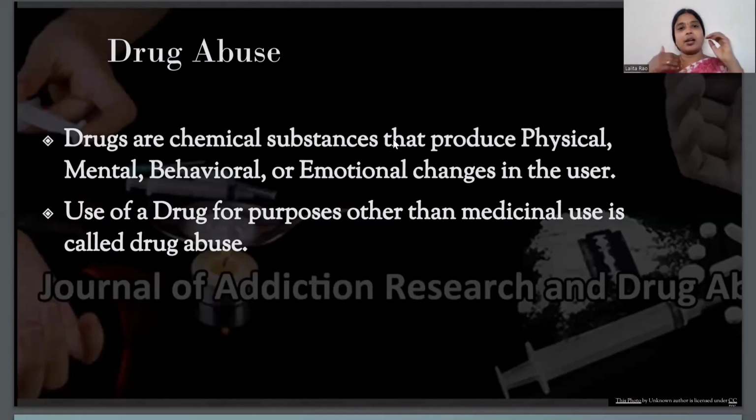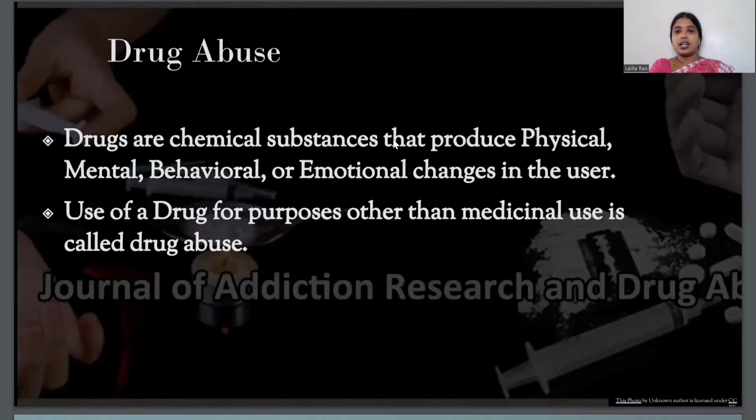So that sleep pill will bring out some mental, behavioral, or emotional changes in your body, and it helps you in getting proper sleep. But when you use any drug without the prescription of a doctor, or for a purpose other than medicinal use, then that is known as drug abuse. So you must avoid drug abuse.